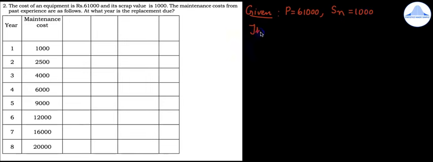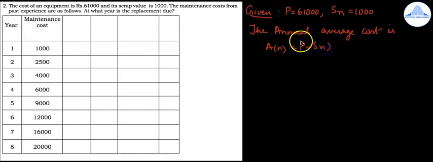Next, write the formula, the annual average cost AN is equal to P minus SN plus summation CI divided by N. So also note that P minus SN is called as a depreciation cost. It may be helpful in some objective type of question. So now the year you mark it as N, the maintenance cost you mark it as CI.